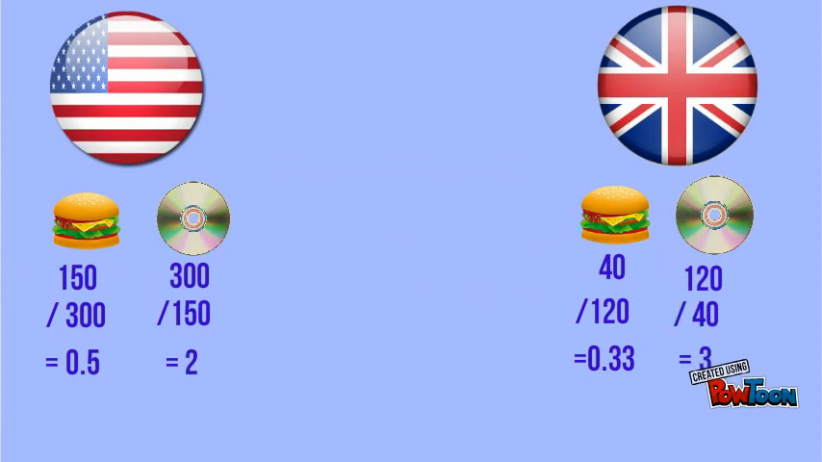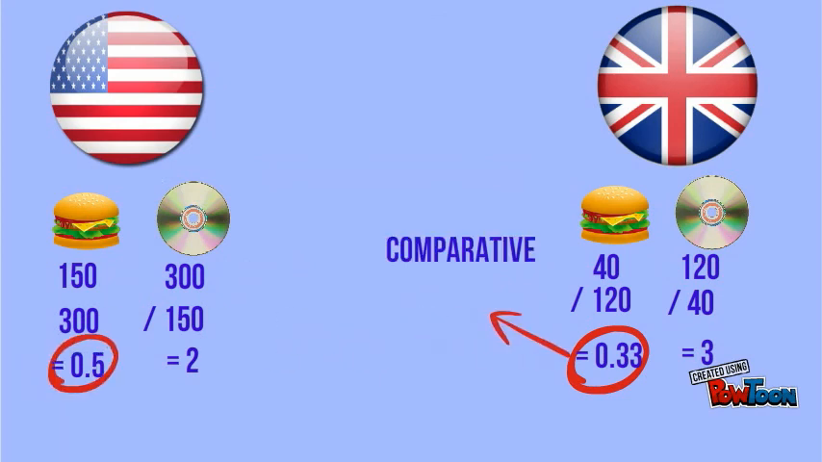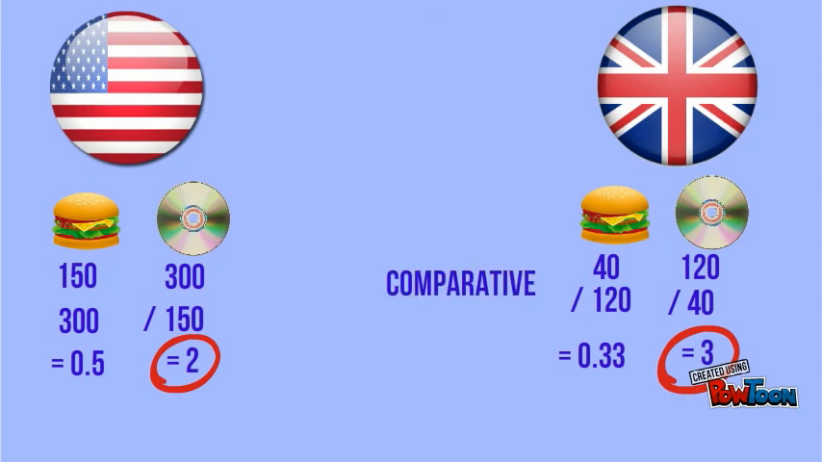So it is clear that England sacrifices only 0.33 CDs to produce one hamburger, whereas the US is sacrificing 0.5, which means that England has a comparative advantage over the US in producing hamburgers. On the other hand, we can see that the US sacrifices only 2 hamburgers to produce a CD compared to England, which sacrifices 3. So we can say that the US has a comparative advantage in producing CDs.